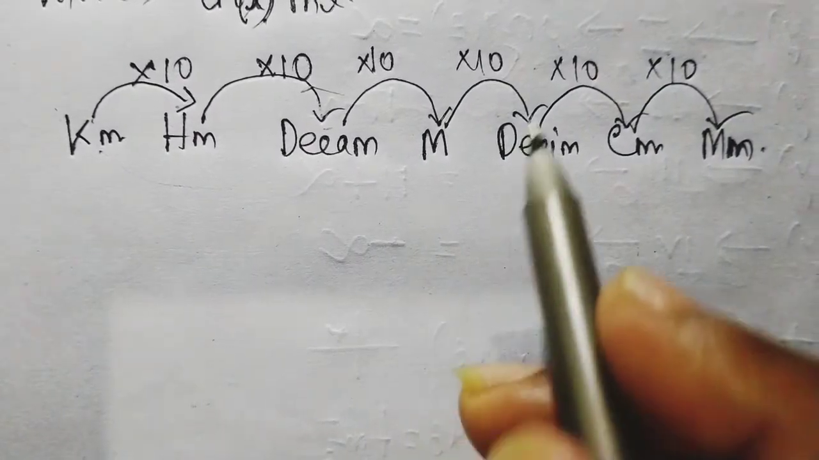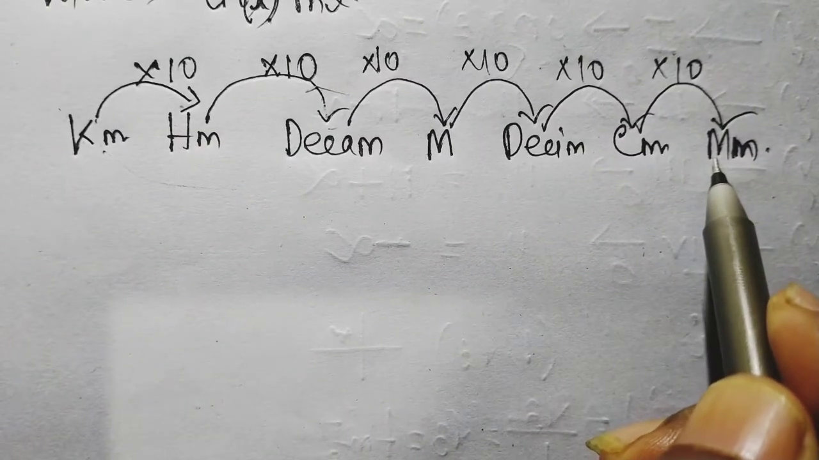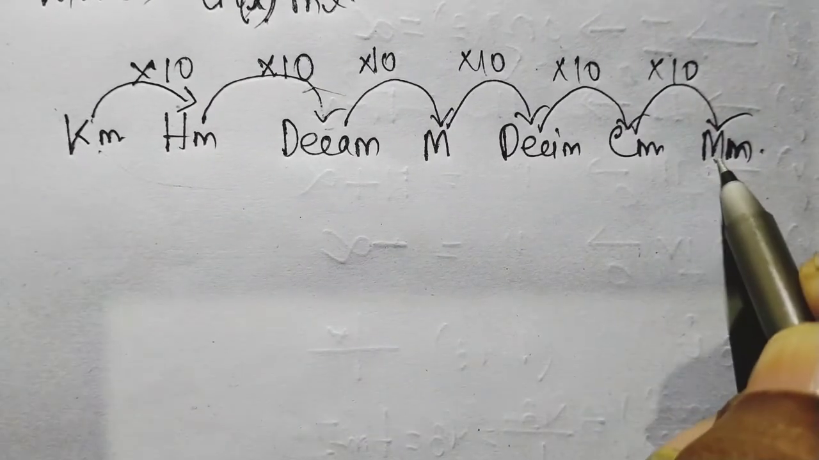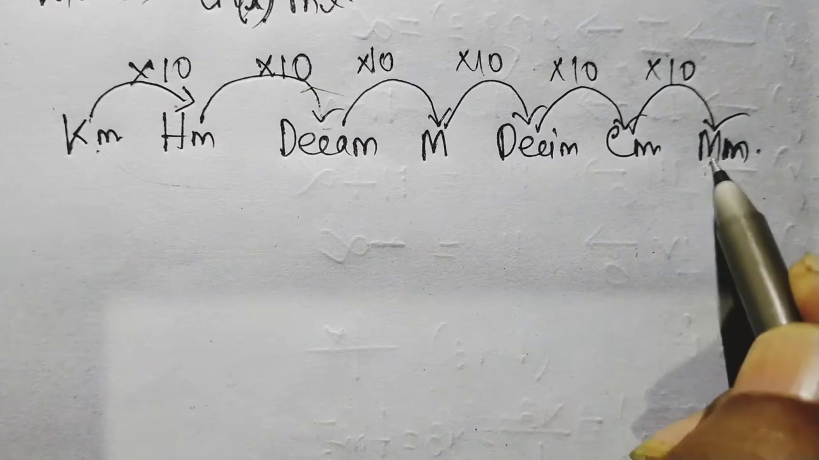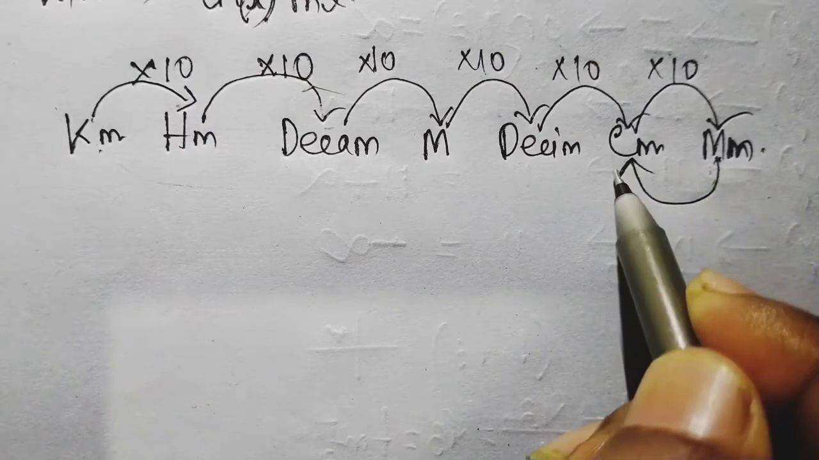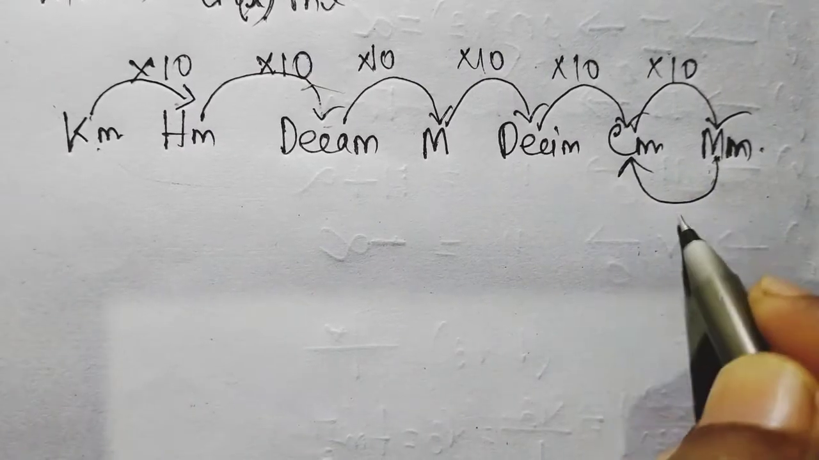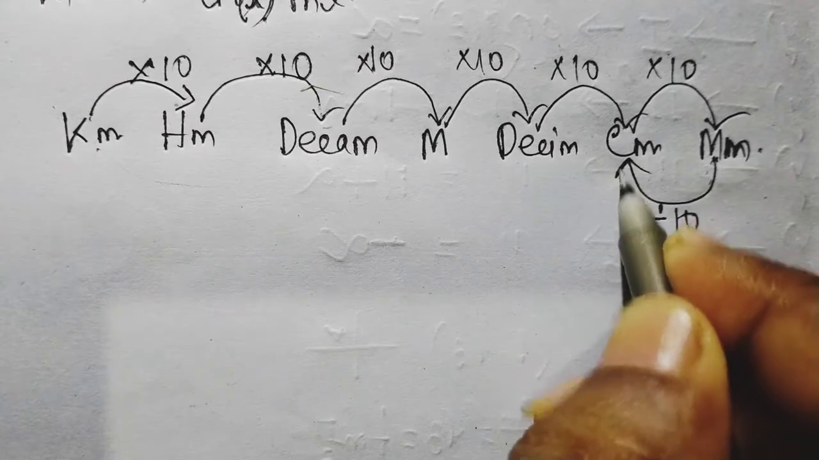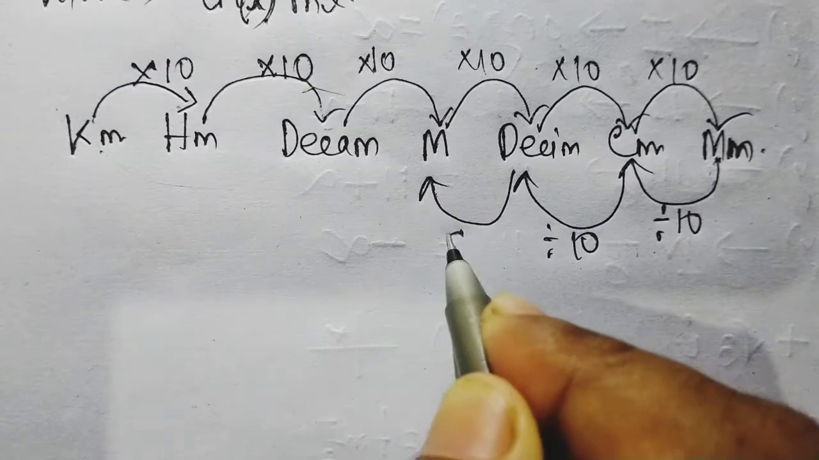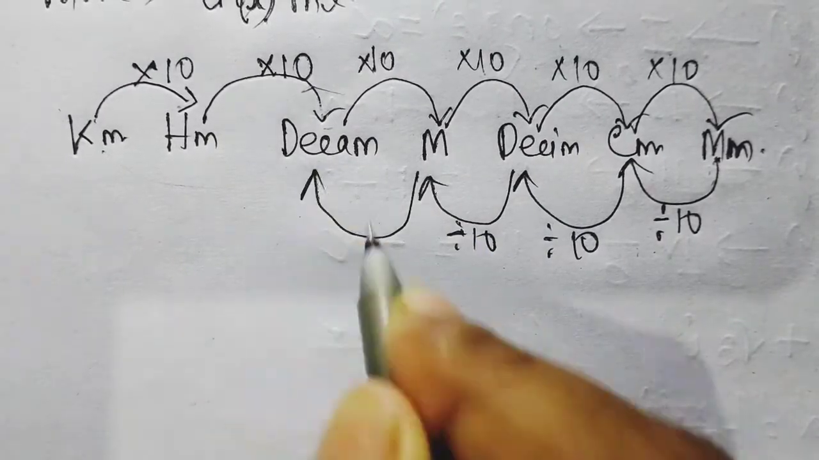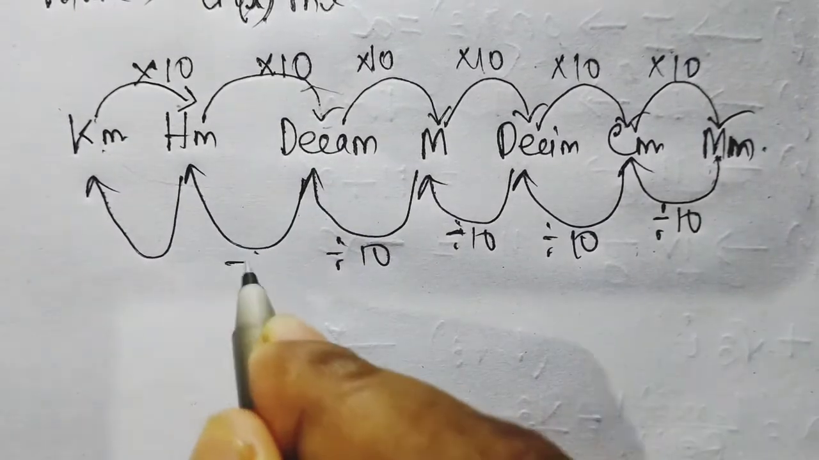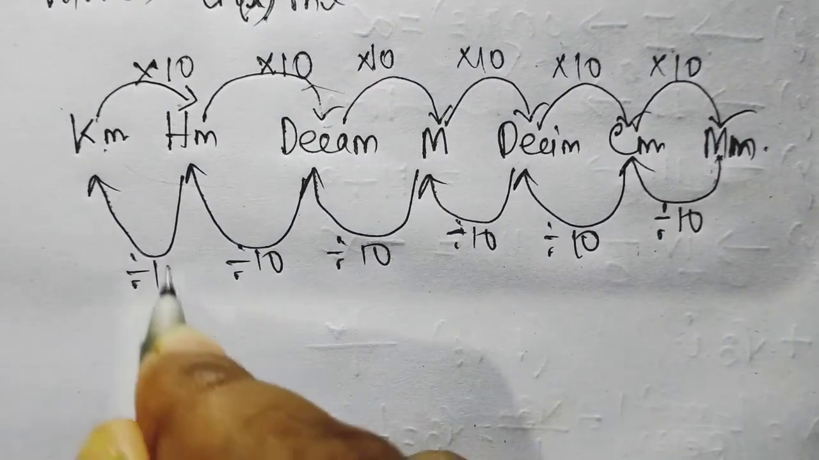Now if I go from lowest to higher, from right to left, then always we have to divide by 10. So here should be again 10, here also divide by 10, here also divide by 10, and here and also here we have to divide by 10.